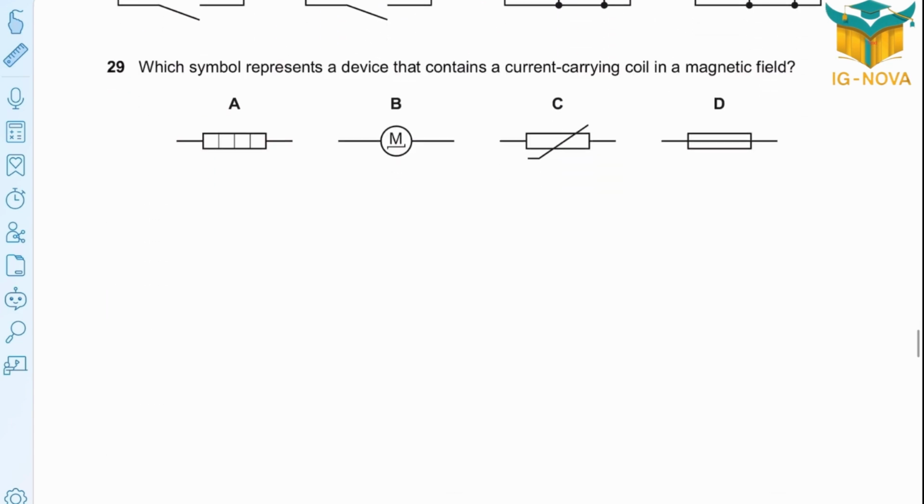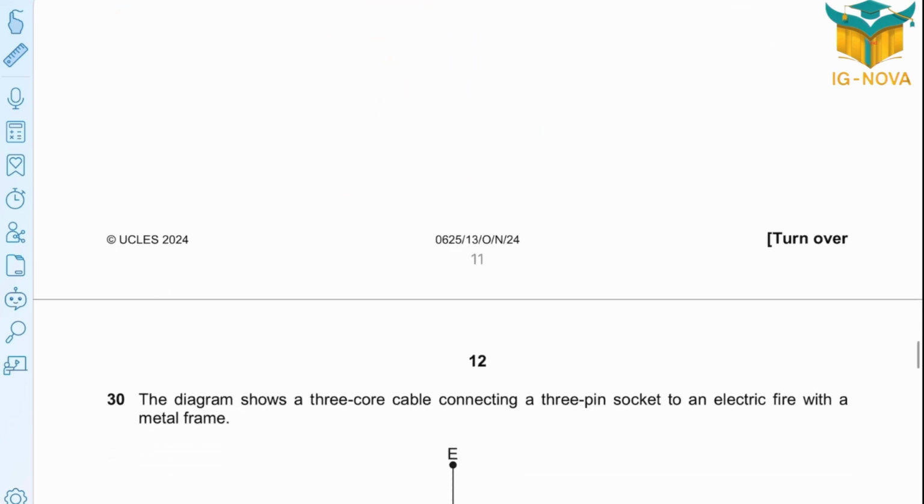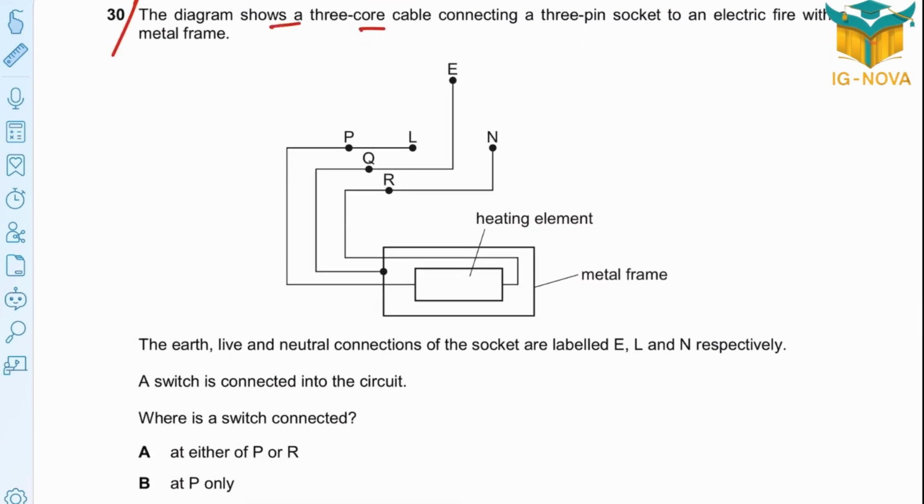Question 29. Which symbol represents a device that contains a current carrying coil in a magnetic field? Which one? It's surely B. Question 30. The diagram shows a 3-core cable connecting a 3-pin socket to an electric fire with a metal frame. The earth, live, and neutral of the socket are labeled as E, L, and N respectively. Okay. So E, the first one, is the earth.